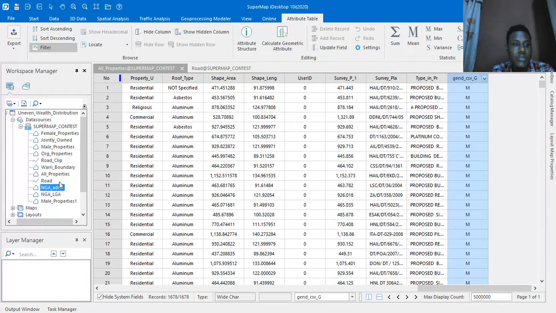The next stage was to download the road data set. The road data set was needed as an addition to show connectivity and the plan of the settlements where these properties are situated.